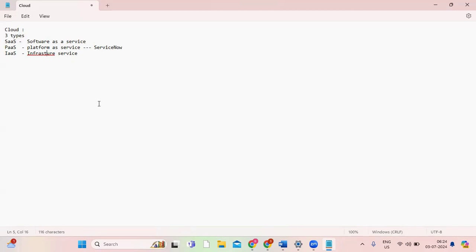Whatever application you develop in ServiceNow, you can integrate with another system, but you cannot completely take it and deploy it in other systems. But with infrastructure as a service, if you are able to get it in another system as well without any integration, just like a copy paste of what you deployed here in ServiceNow, that will be this one.